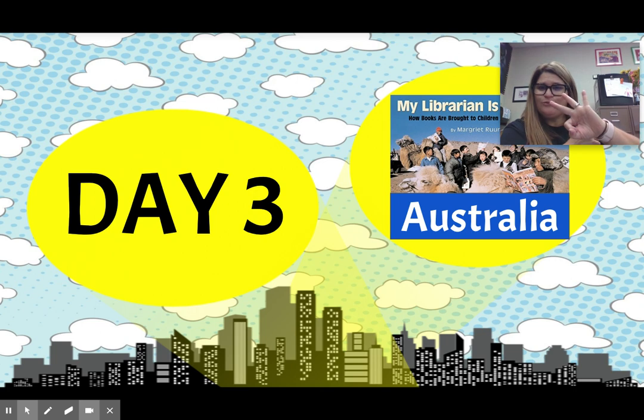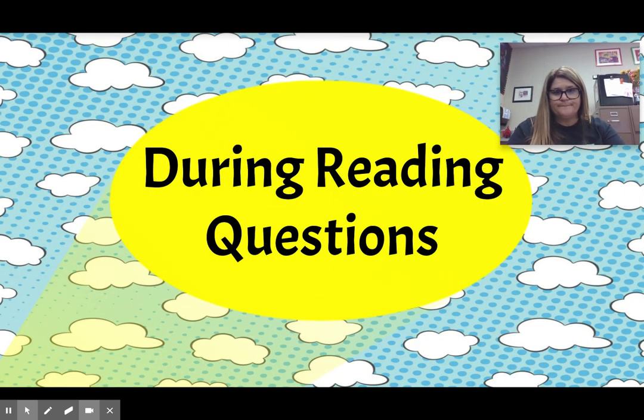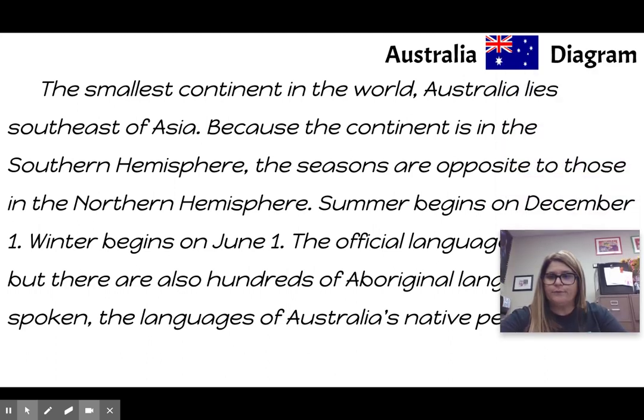We are on day 3 of our book, My Librarian is a Camel, and we are focusing on Australia. So, if you want, have this book out. And if you could also have out your packet that has our story typed out, that would be great also. And I'll show you that again at the end, just in case. But if you can get that out and ready to go, that would be wonderful. All right, friends, here we go.